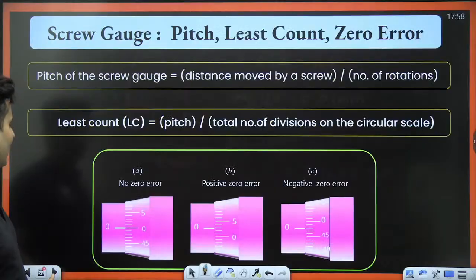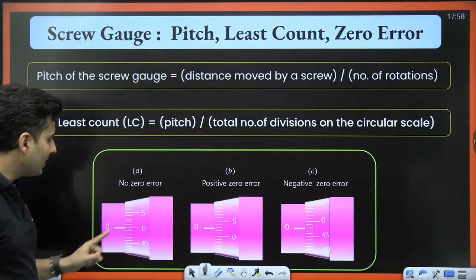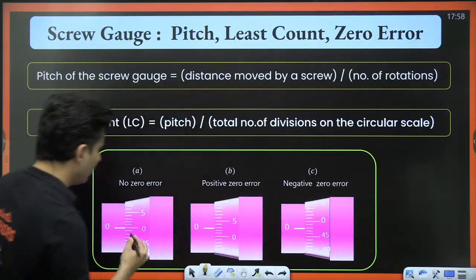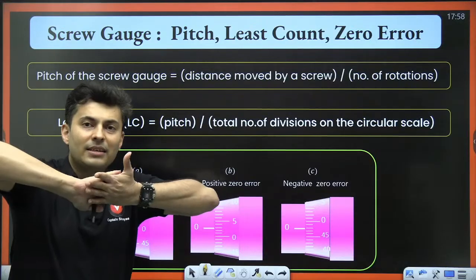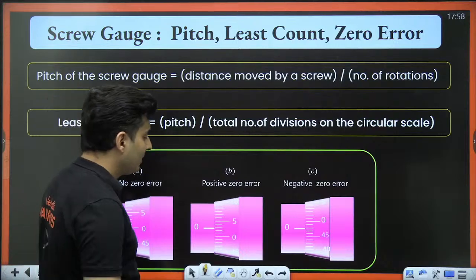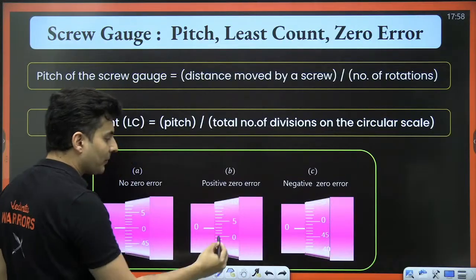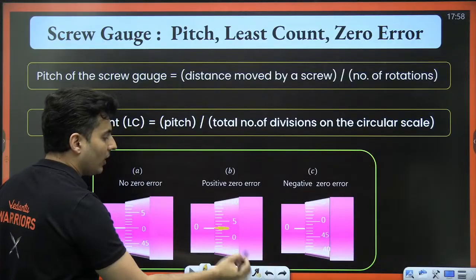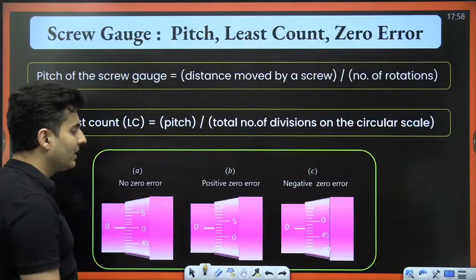Now one more thing comes over here, and that is the zero error. Just like before, if the zeros happen to coincide on each other, when nothing is placed in between, then there is no zero error. But imagine this, it already shows some value on the circular scale. Maybe here it is 3. Because it is already showing some value, that's why it is a positive zero error.